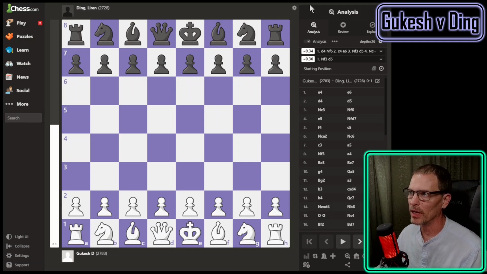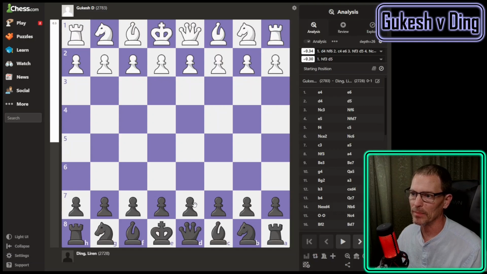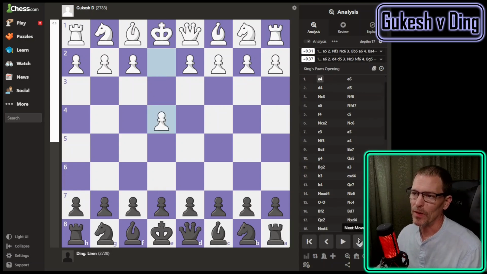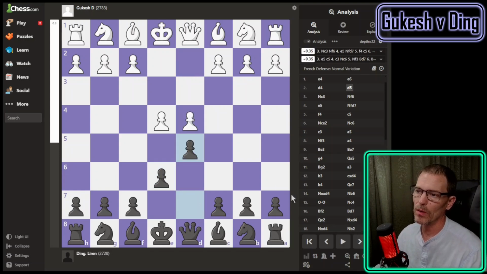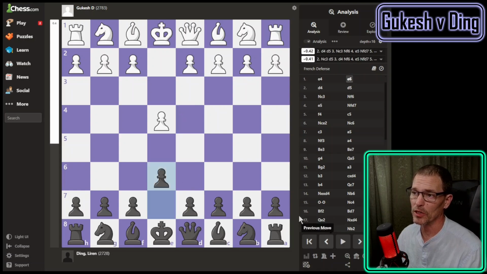Anyway, I'm going to look at this from the black perspective because I am, as I said, studying the French defense, which is e6 as a response to white's e4. I will note the point at which it deviates from my knowledge. I have played this far, of course, and this far. Here, what I have almost always seen, if we reach this position, I don't always reach this position because my opponent doesn't always play the d4 move.